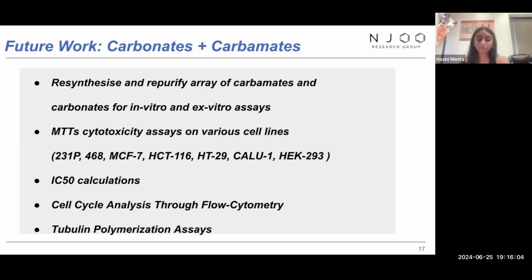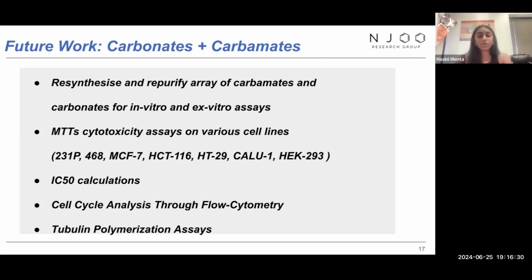We will also be performing a lot more MTT cytotoxicity assays on cell lines 231P, 468, MCF7, HT-116, HT-29, CalU1, and HEK-293. These cell lines contain an array of breast cancer, triple-negative breast cancer, colon, colorectal, lung, and kidney cell lines. Once we have gathered sufficient MTT data in hand, we plan to calculate the IC50 values for these analogs.